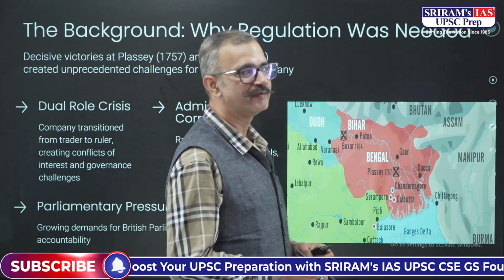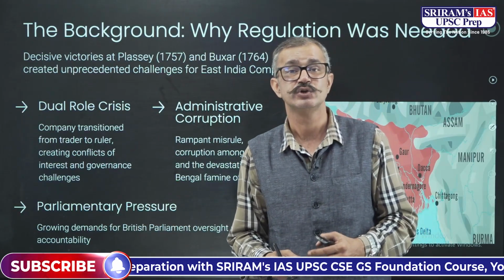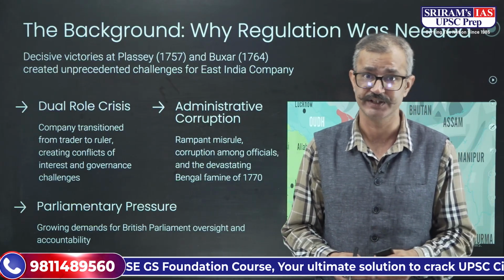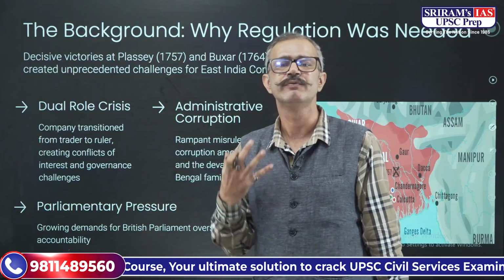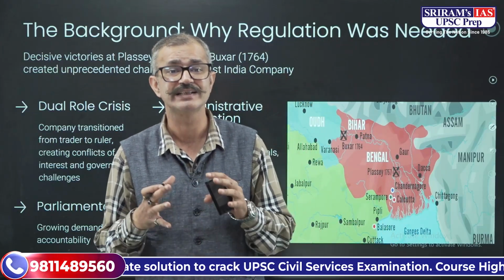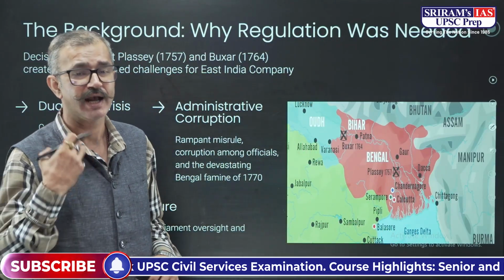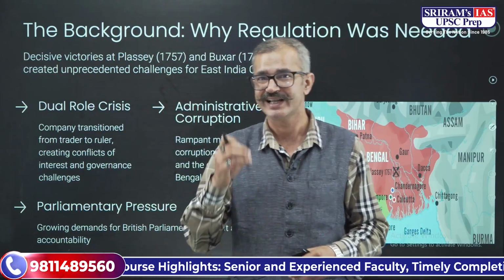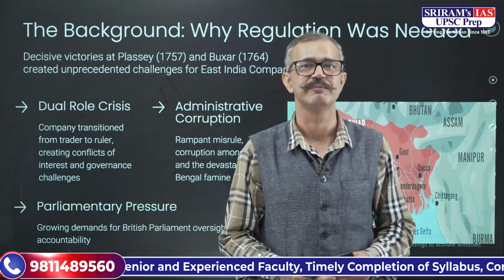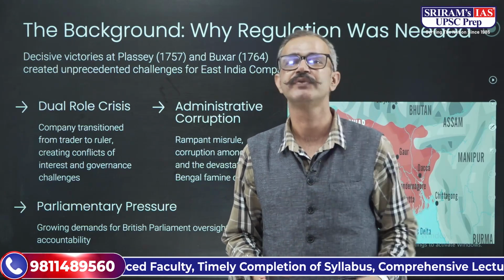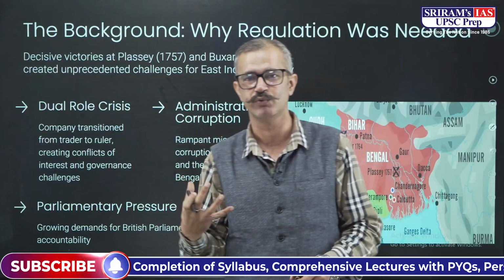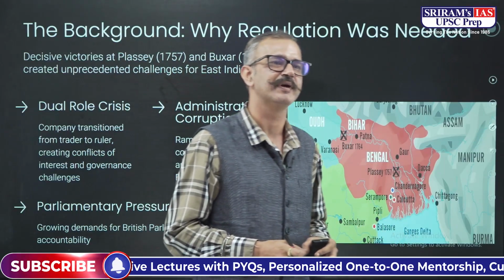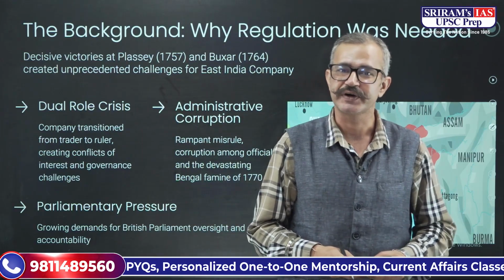Now, when we talk about the first act, the first act that was brought was the Regulating Act of 1773. What was the need for this regulation? Why did this Regulating Act come into being? The first and foremost important thing was that during this period of time, the people who were working with the East India Company were getting rich day by day.